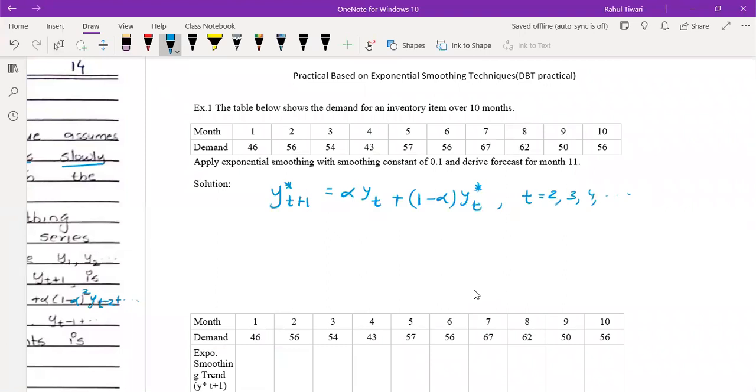We have to continue writing with you only. Yes, you have to continue writing with me only. So one question I'm going to solve and the next question I'm going to give you, and you have to solve by your own and tell the answer. It's like a practical. So just continue to write down with me whatever I'm writing on the screen.